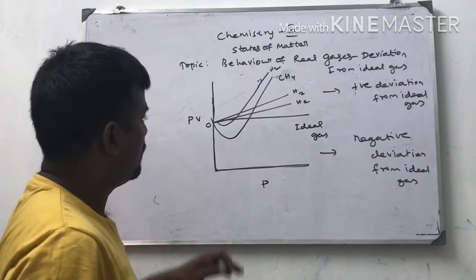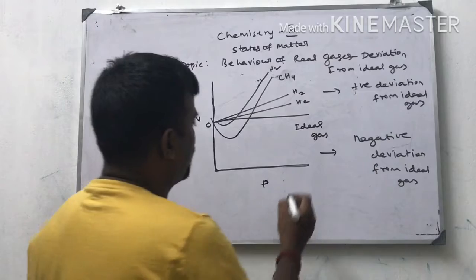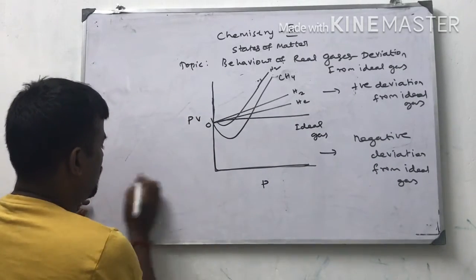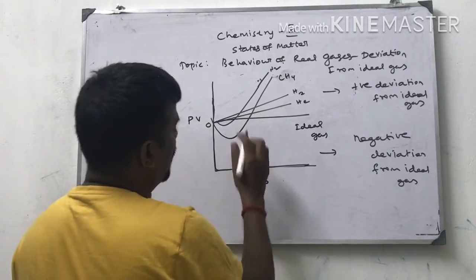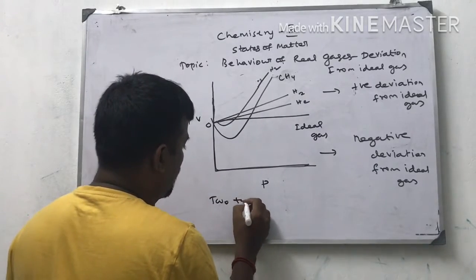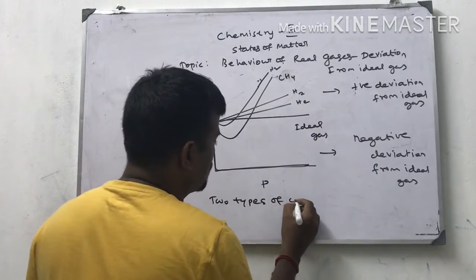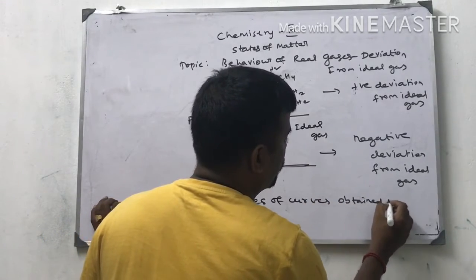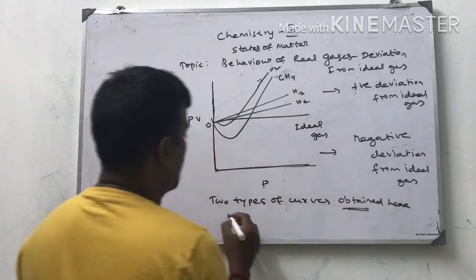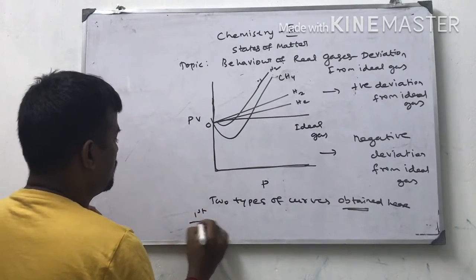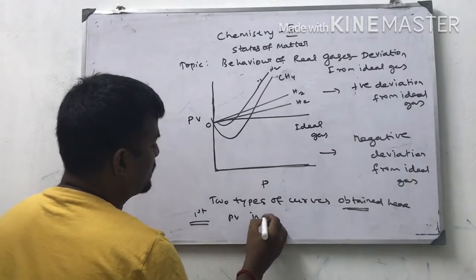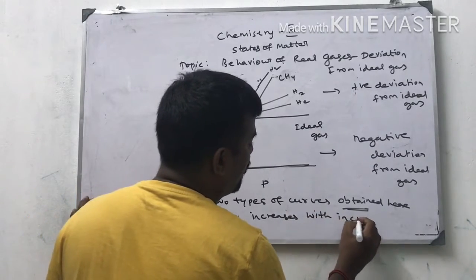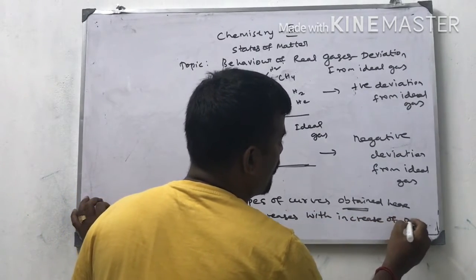In this graph, I found two types of curves. For the first type, PV increases with increase of pressure.